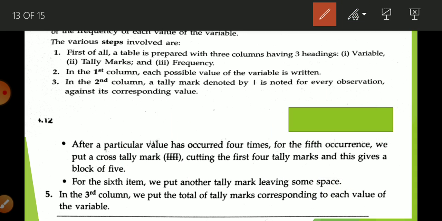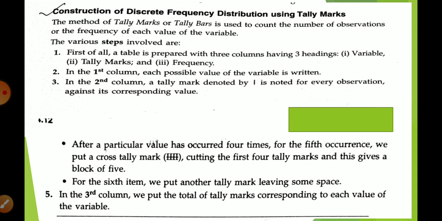Okay, what is written here? So the method of tally marks or tally bar is used to count the number of the observations or the frequency of each value of the variable. The various steps involved are, first of all, a table is prepared with 3 columns having 3 headings: variable, tally marks and frequency. So जब भी आप frequency distribution, discrete frequency distribution यानी discrete series construct कर रहे हो tally bar की हेल्प से, so there will be 3 columns: variable, tally marks and frequency.